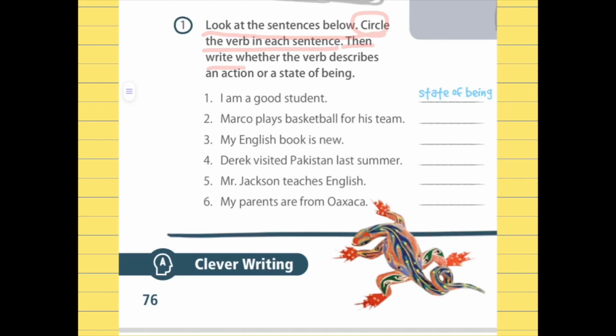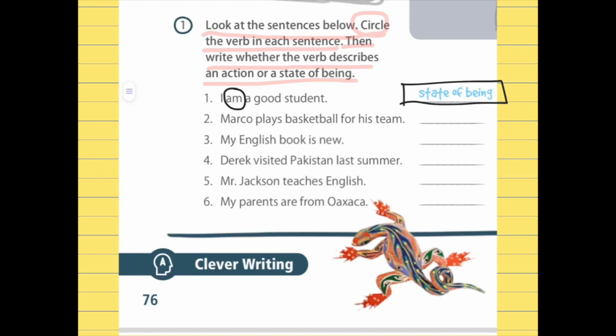Then write whether the verb describes an action or a state of being. Let's look at the example. I am a good student. What is the verb? Am. So if you remember, I explained that am is the verb to be, so it is a state of being.